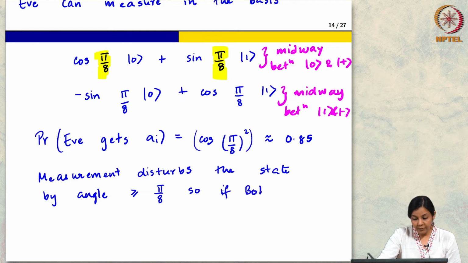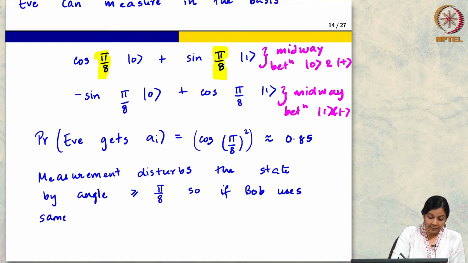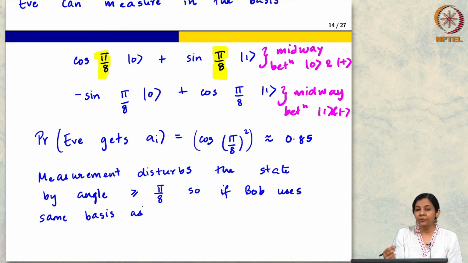So if Bob uses the same basis as Alice, note that if he does not use the same basis, then we do not have to analyze it anyway. But if he uses the same basis, then we want to say that he should get something different, right, because then it will be caught if this bit is chosen for the reveal phase, which itself happens with probability half.